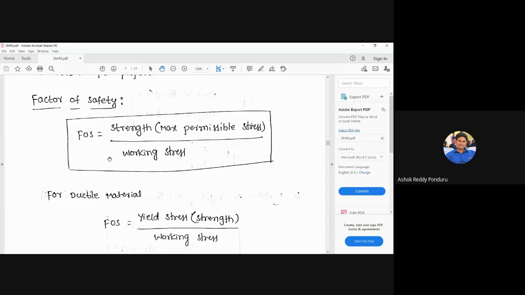Now we are going to select one material for that member. That material should have 150 megapascal strength. The strength of that particular material is 150, and you already know the stress is 100. So 150 divided by 100 gives 1.5. That is the meaning of that.